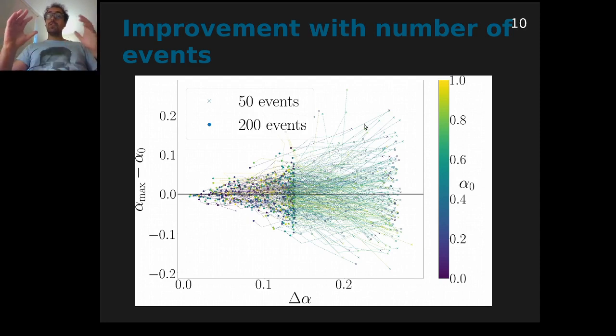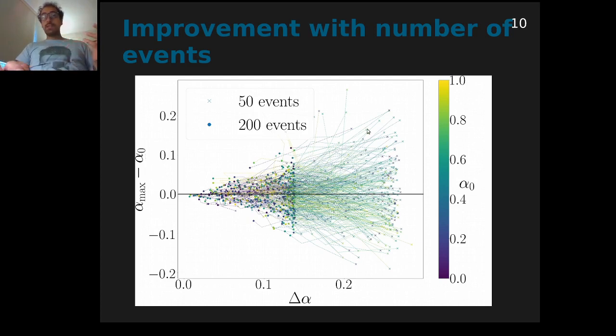To get a more global view, here I've generated several data sets with different values of the mixing fraction, given here by the color scheme. These data sets contain an increasing number of events, and on the x-axis I'm plotting the error on alpha, and on the y-axis the bias, which we define as the maximum posterior point minus the injection point.